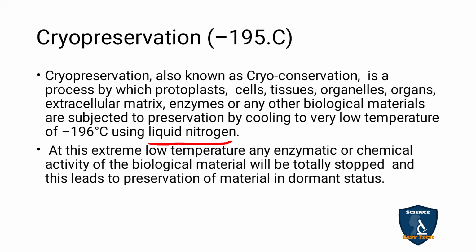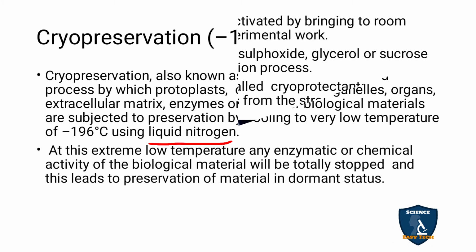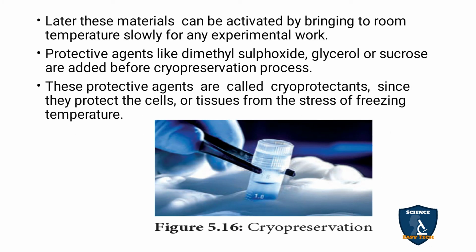It is completely stopped, and the biological materials, that is the resources, are in dormant status. Dormant means resting status. Later these materials can be activated by bringing them slowly to room temperature for experimental work.